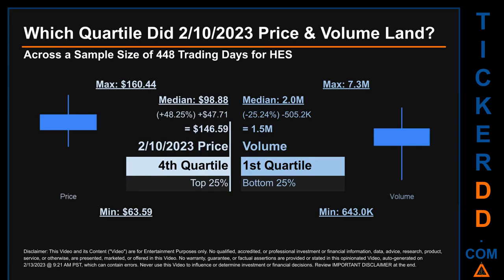Descriptively, HES has a median price of $98.88. Therefore, the 10th of February 2023 price was higher than that middle marker by 48.25%. The day's volume of 1.5 million was less than the median by 25.24%.